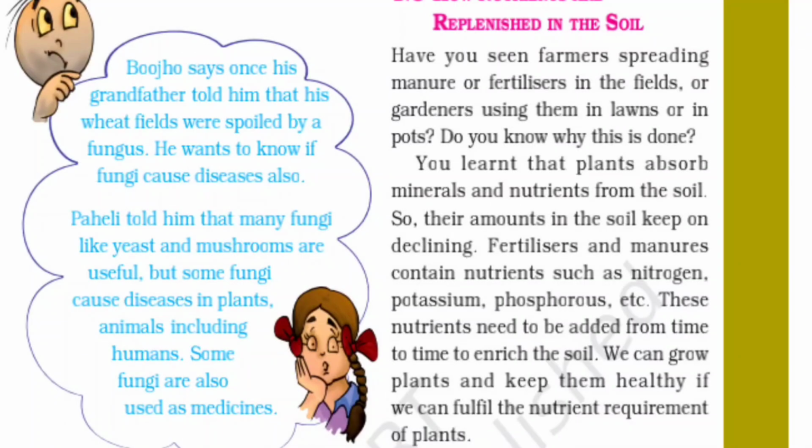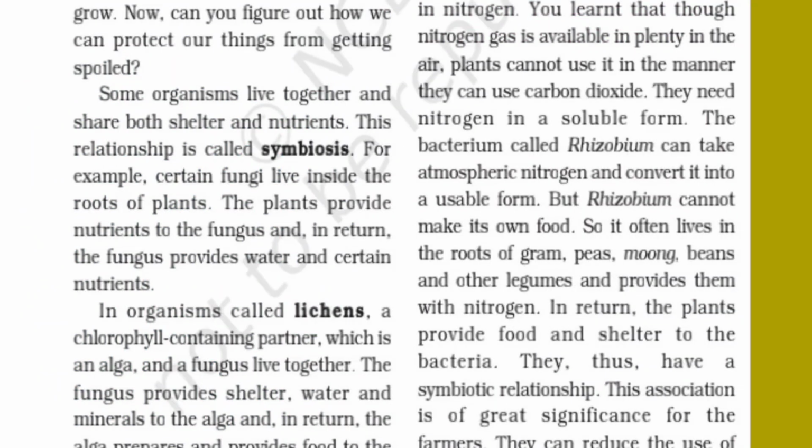Usually, crop plants absorb a lot of nitrogen and the soil becomes deficient in nitrogen. You learned that though nitrogen gas is available in plenty in the air, plants cannot use it in the manner they can use carbon dioxide. They need nitrogen in a soluble form. The bacteria called rhizobium can take atmospheric nitrogen and convert it into a usable form, but rhizobium cannot make its own food, so it often lives in the roots of gram, pea, moong, beans, and other legumes and provides them with nitrogen. In return, the plant provides food and shelter to the bacteria. Thus, they have a symbiotic relationship.